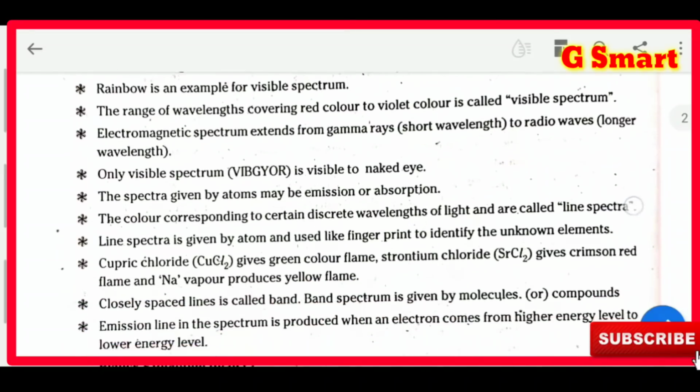The range of wavelengths covering red color to violet color is called visible spectrum. Already we learned VIBGYOR. V indicates violet, R indicates red. The wavelengths that range from red color to violet color are called visible spectrum. Electromagnetic spectrum extends from gamma rays to radio waves.